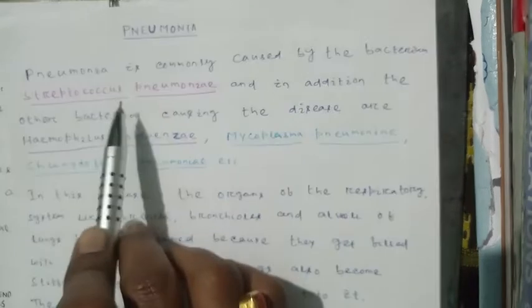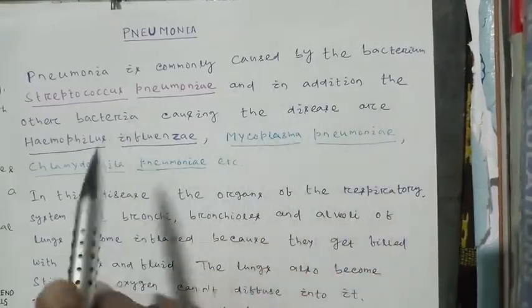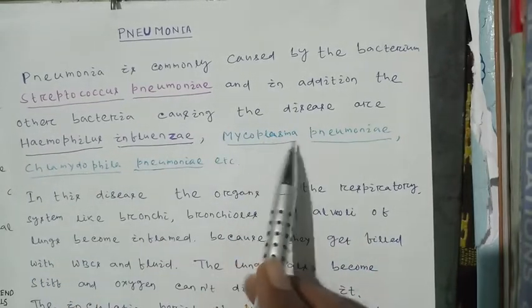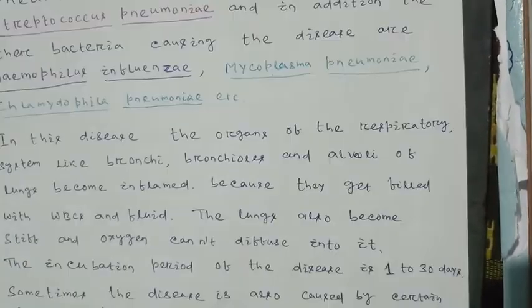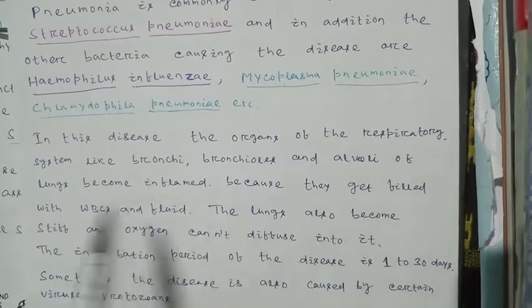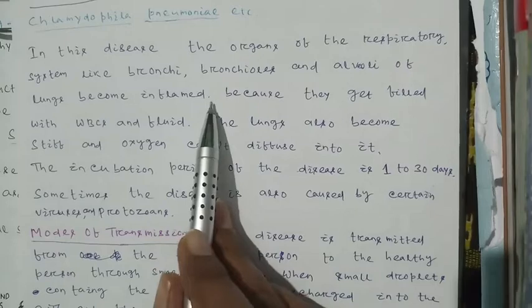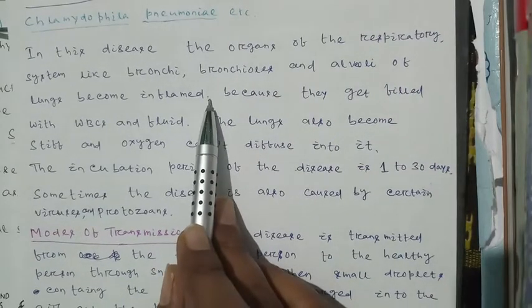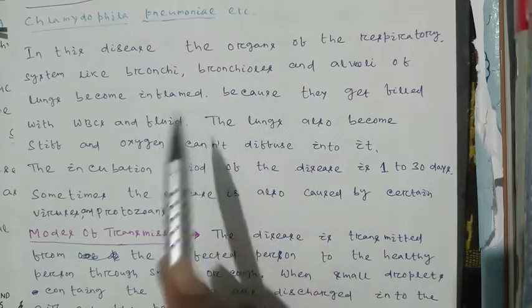In addition, other bacteria also cause the disease, such as Haemophilus influenzae, Mycoplasma pneumoniae, Chlamydophila pneumoniae, etc. In this disease, the organs of the respiratory system like bronchi, bronchioles and alveoli of the lungs become inflamed, like in COVID-19. In COVID-19, our respiratory system is also inflamed by the virus, just like pneumonia.